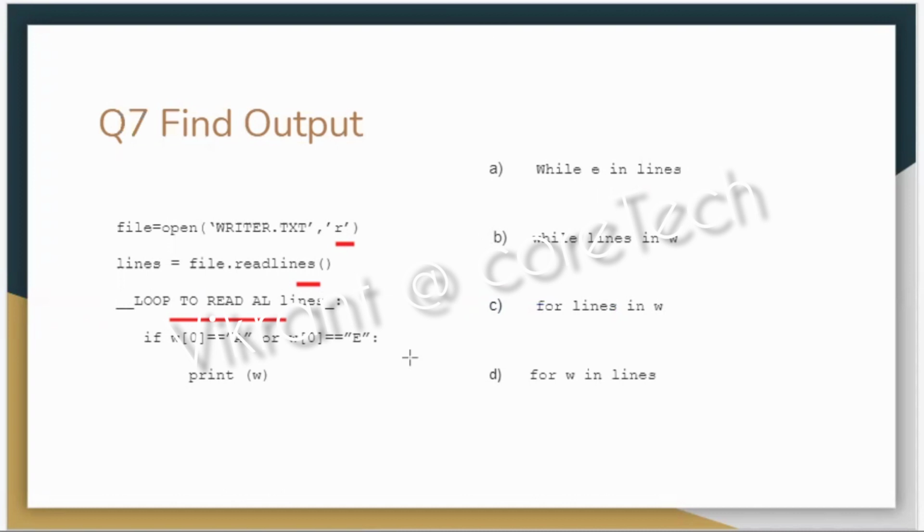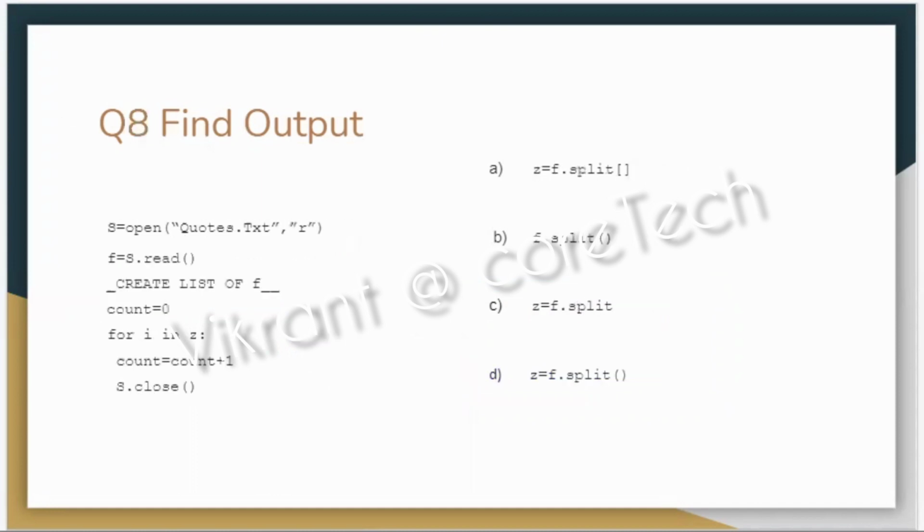The concept of in is best suited for a loop. Now, the variable where the content of the file is stored is LINES. So for variable in lines, the option number D says that the correct syntax has been used here.